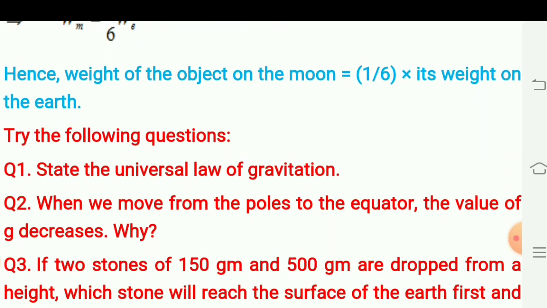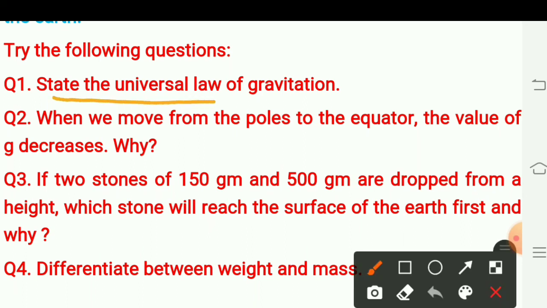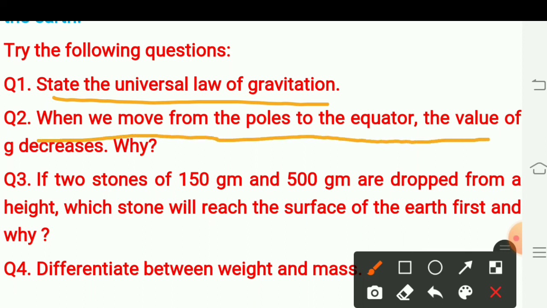Now you can try the following questions according to the points discussed above. These are simple questions. You have to write the answers as homework. See the first question: State the universal law of gravitation. Question second: When we move from the poles to the equator, the value of g decreases. Why?